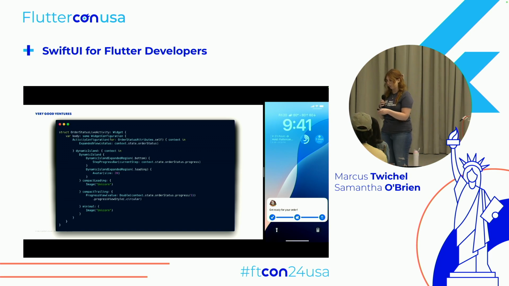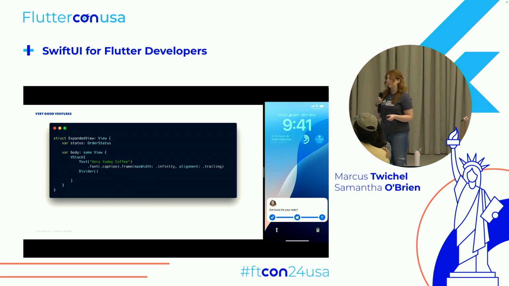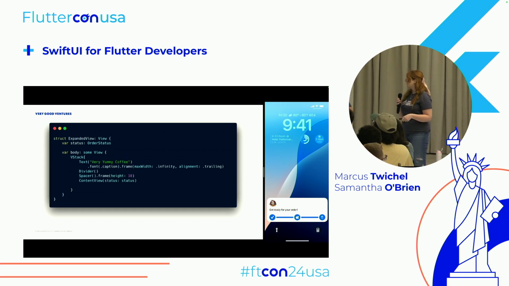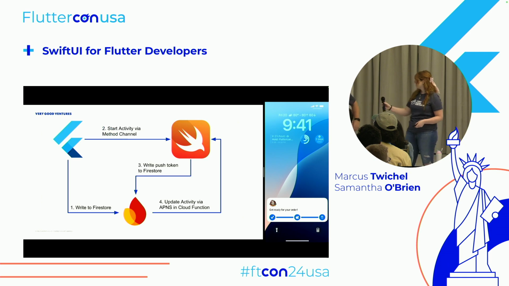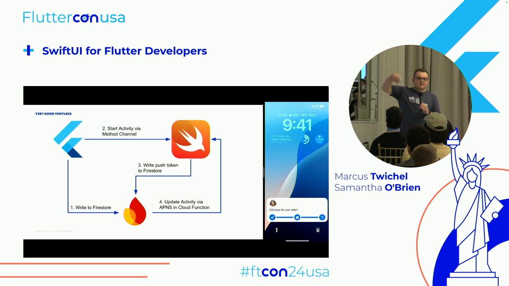It's really super simple. So to get a quick look at what our view here on the screen actually looks like, you'll see that it's just a VStack, which again is like Flutter's column, and we have a text object. We've got our content view, which is the text you see in the middle, so that's just a switch statement based on the order status. And then lastly, our step progress bar that we built. Cool. And then this is just going through how we got the data in and all those updates.